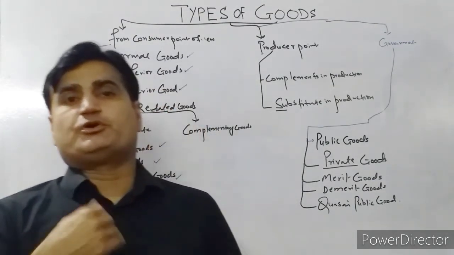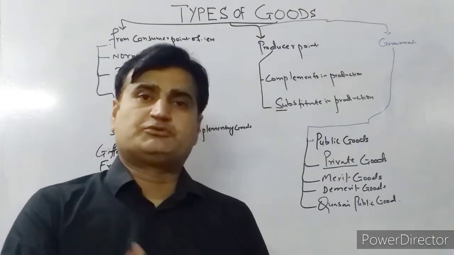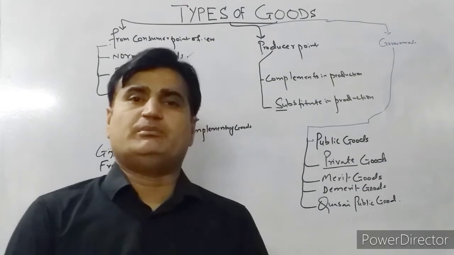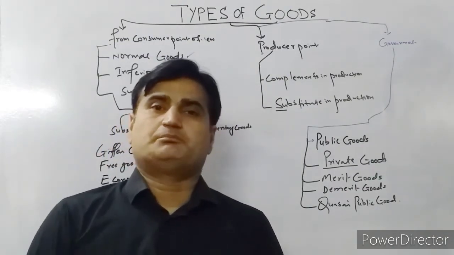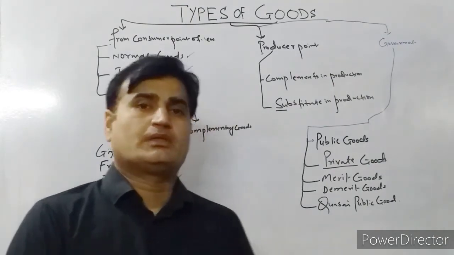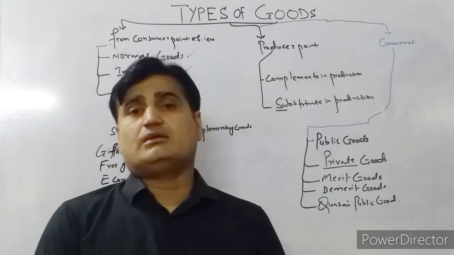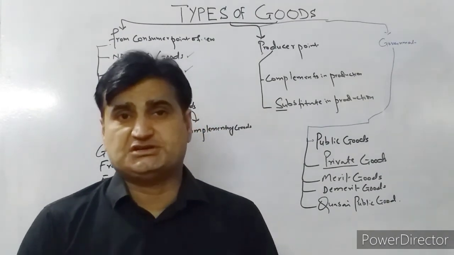And from the producer point of view, complements in production and substitutes in production. And from the government point of view, public goods, private goods, and quasi-public goods. And other goods are merit goods and demerit goods. So it is all about the goods and their classification.